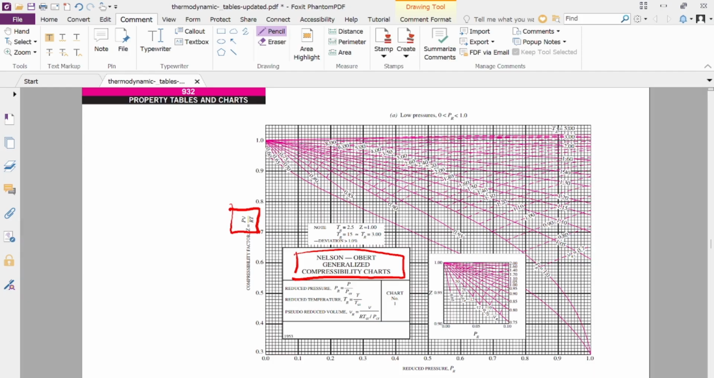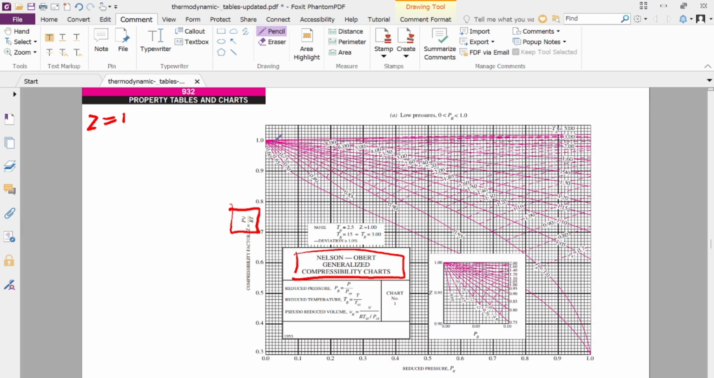In this graph, the y-axis indicates the Z values, and the x-axis indicates the reduced pressure, PR. The red curves indicate the reduced temperature. Simply, we look at PR, the reduced pressure, together with the reduced temperatures, and see where the Z value approaches 1.